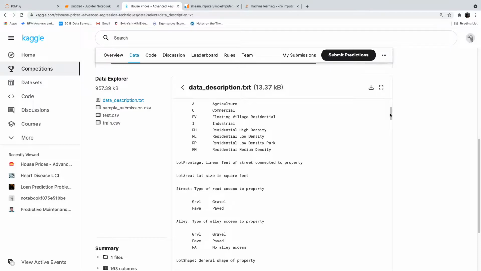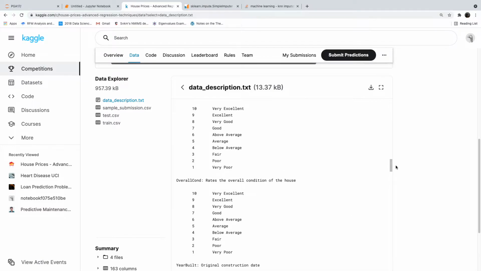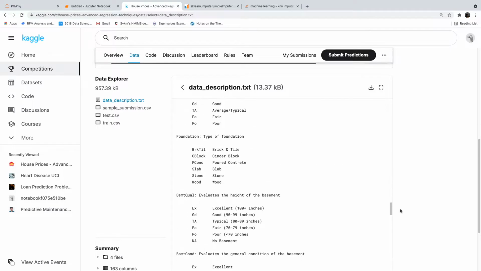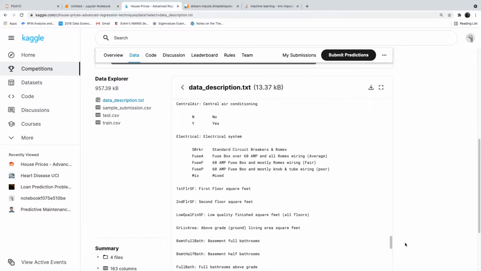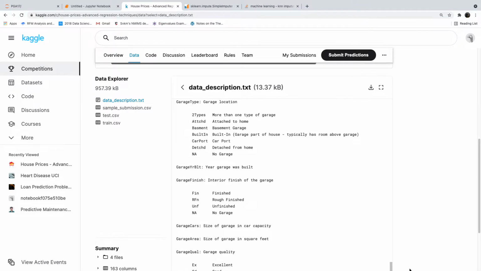We can use it. Now garage year built is the problem. Garage year built is years. Can we treat years as numericals? No, years cannot be treated as numericals. If we take the median of the years, that will give you some sort of year, right?